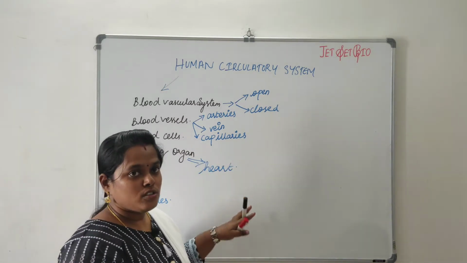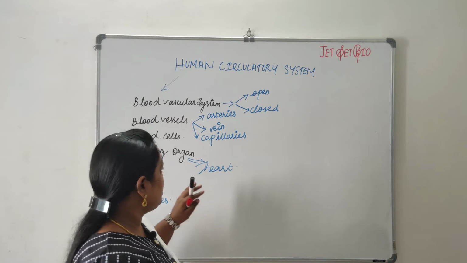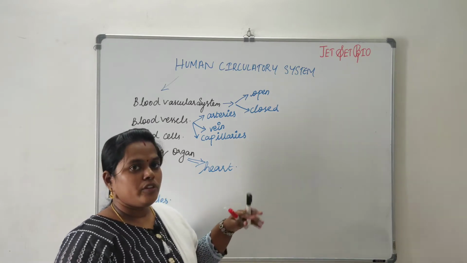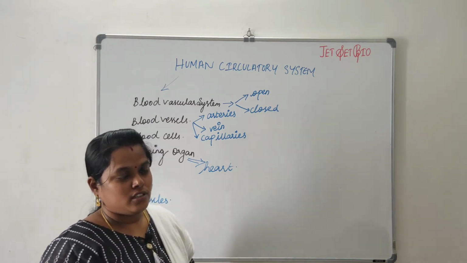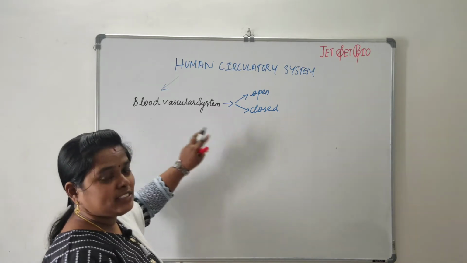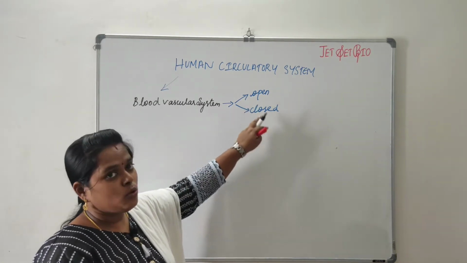These are the basic conceptual things that we should be clear about before we go into the process of circulation. Now, coming to the blood vascular system, it is categorized into open and closed.